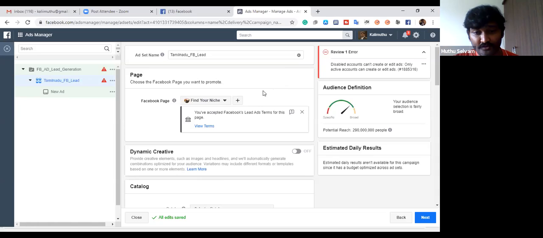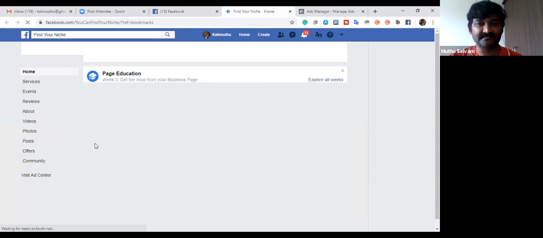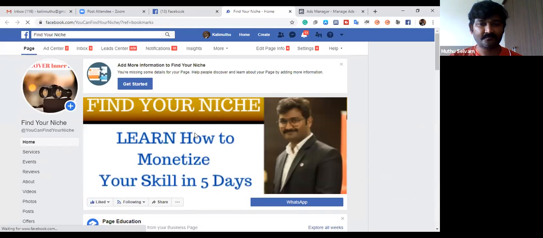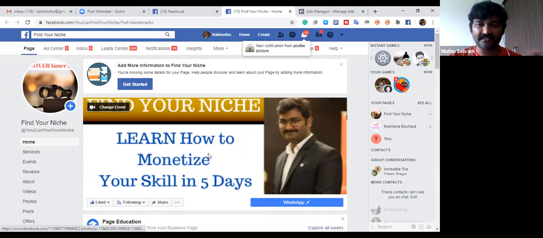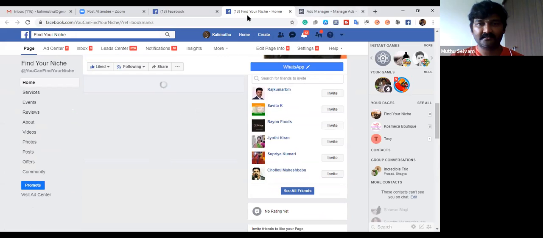In case you do not have a Facebook page, by clicking this button, you can create your own Facebook page. Generally, how does a Facebook page look? I will show you here. My page is called Find. I made it just for Facebook lead ad generation. This is my page. Okay. So everything has to be clear about what it is supposed to be. Exactly, you have to mention it in a nice manner.